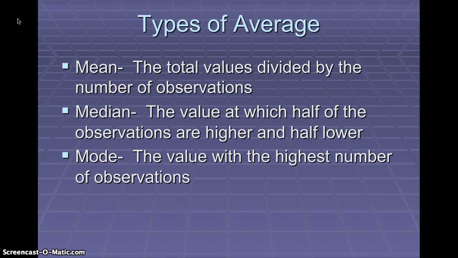And sometimes average just means typical, like what can you typically expect? And this could be the mode, the value with the highest number of observations. So to determine the mean, you basically take the total values and you divide it by the number of observations. And we'll look at an example of this. To do the median, you're going to count the values and take the value at which half are above and half are below, if it's an odd number. If it's an even number, you're going to take the two values in the middle and average them. And then finally, the mode, you just look at the value with the highest number of observations.